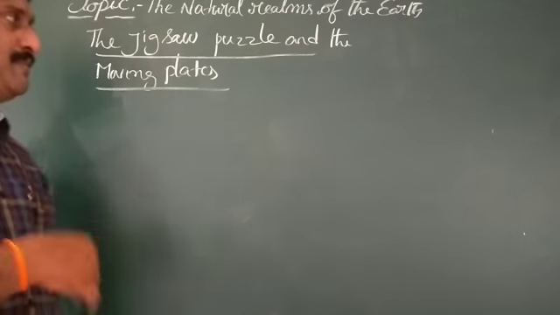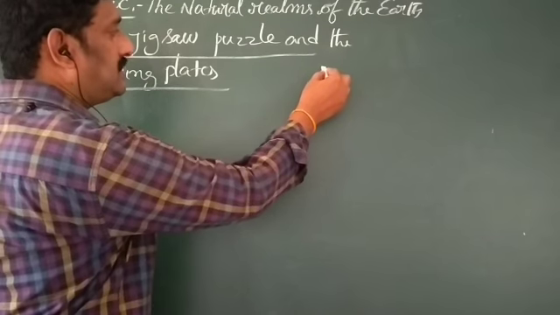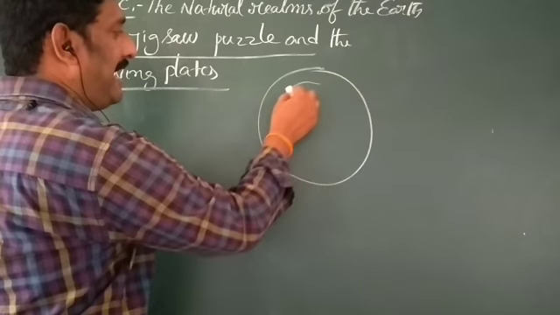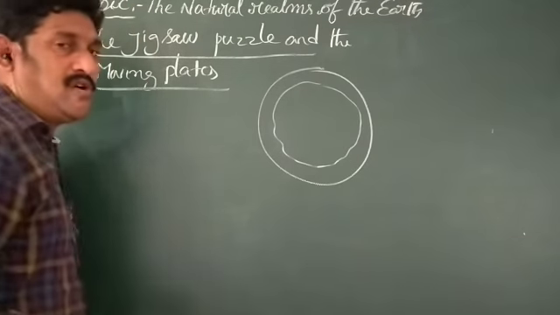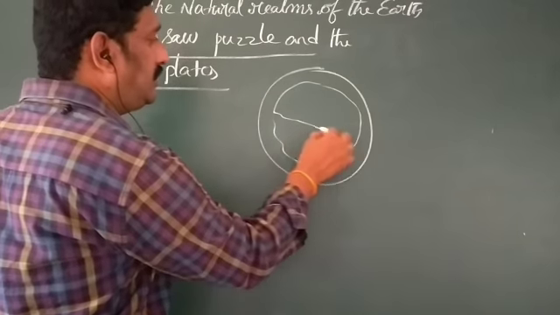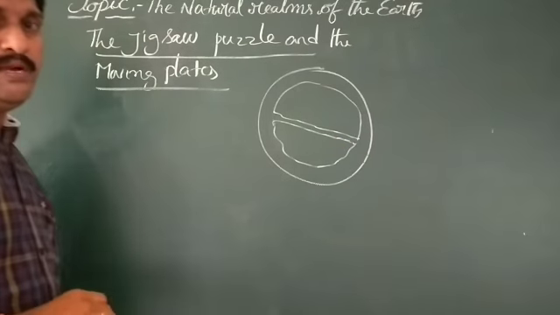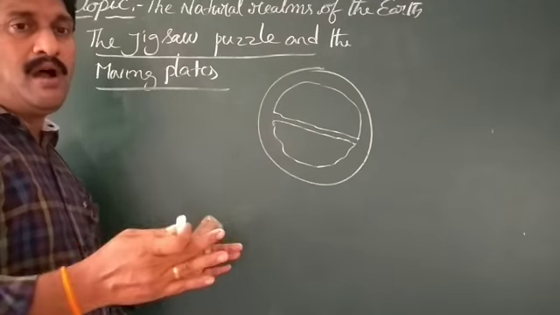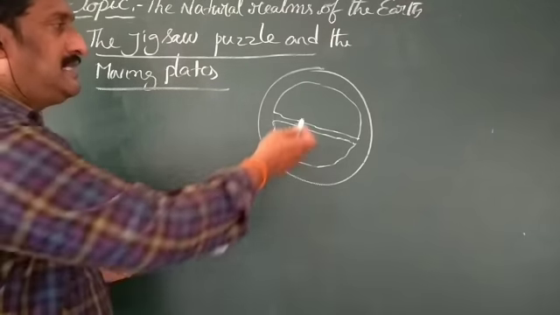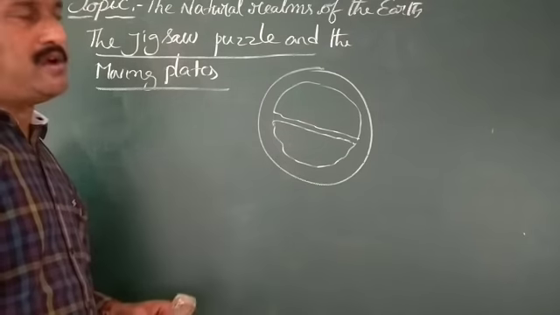In that, he explained that around 200 million years ago we had only one landmass, that means the whole land, called Pangea. Gradually it split into parts, and it formed the present position of the continents.